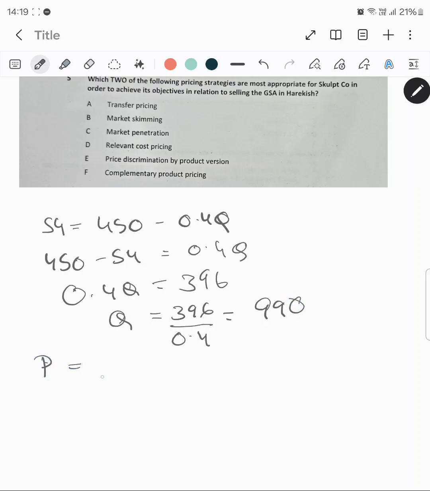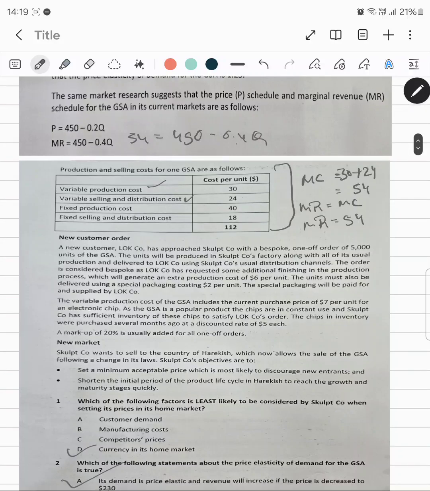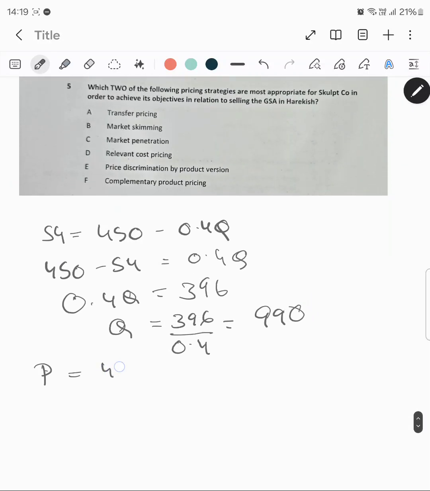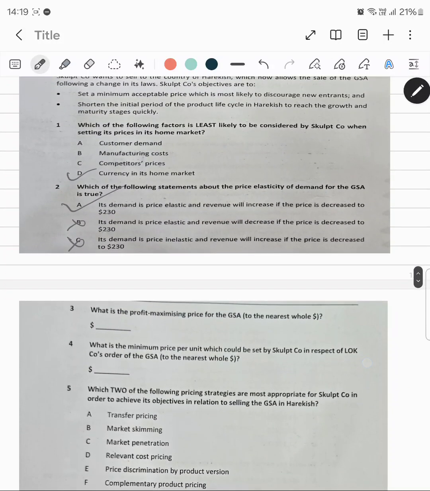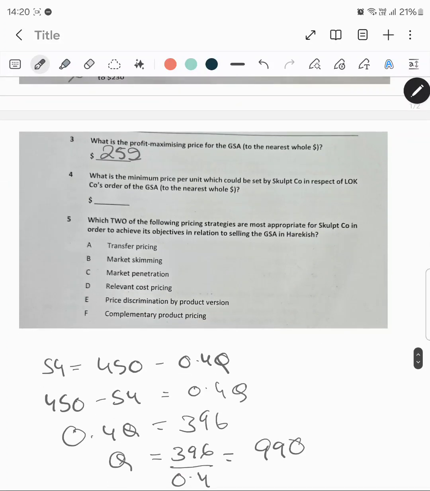Now I will replace this in my profit maximizing equation, which was P is equal to 450 minus 0.2Q. So it's 450 minus 0.2 into 990, which is 450 minus 198. It will give me 252. So my answer is 252 over here. Question number 4 is saying, what is the minimum price per unit which could be set by Skulpt company in respect of LOK?